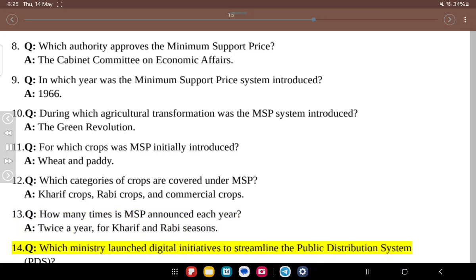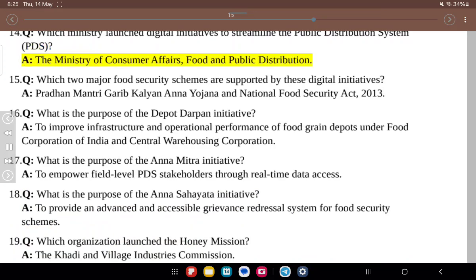14. Q. Which ministry launched digital initiatives to streamline the public distribution system, PDS? A. The Ministry of Consumer Affairs, Food and Public Distribution. 15. Q. Which two major food security schemes are supported by these digital initiatives? A. Pradhan Mantri Garib Kalyan Anna Yojana and National Food Security Act, 2013. 16. Q. What is the purpose of the Depot Darpan initiative? A. To improve infrastructure and operational performance of food grain depots under Food Corporation of India and Central Warehousing Corporation.